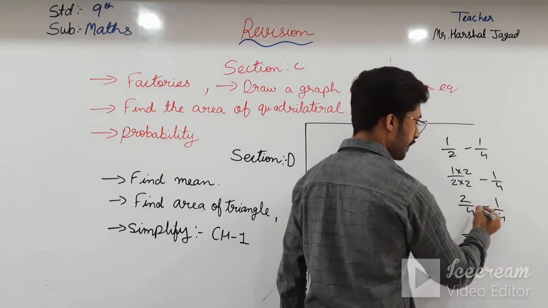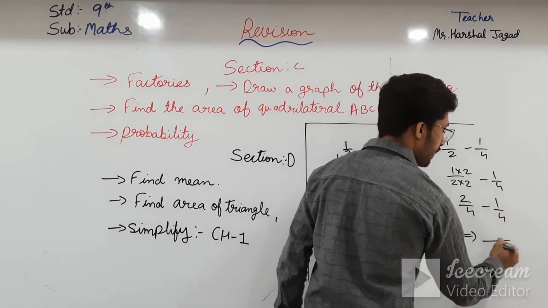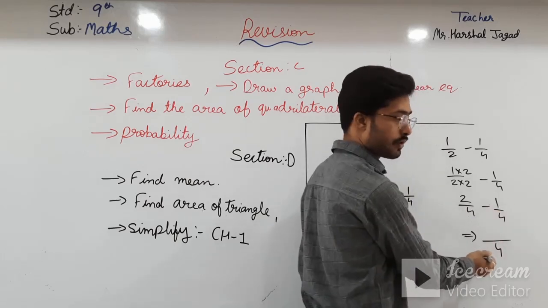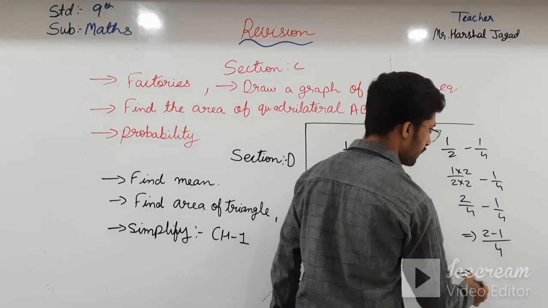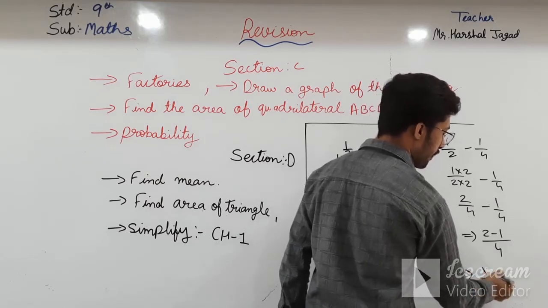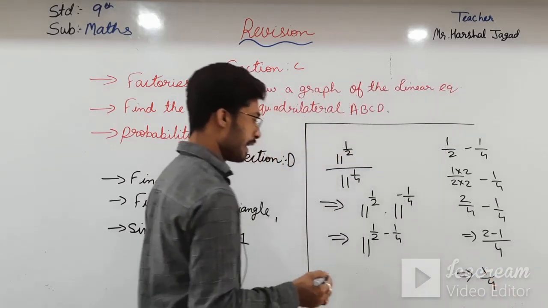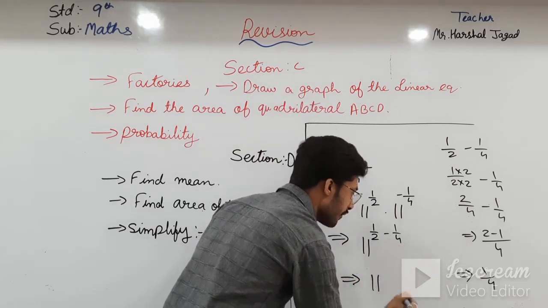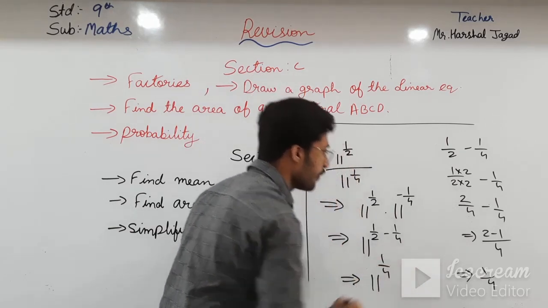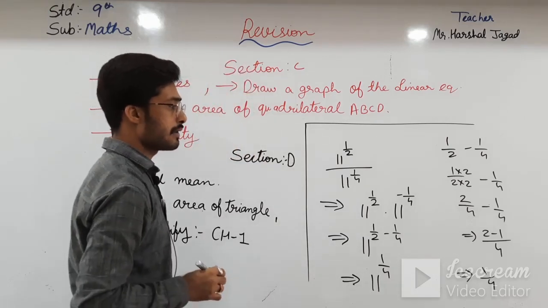Then our answer will be, the LCM is 4, so 4, and 2 minus 1, that is the answer 1 by 4. Then we get 11 raised to 1 by 4 as our answer.